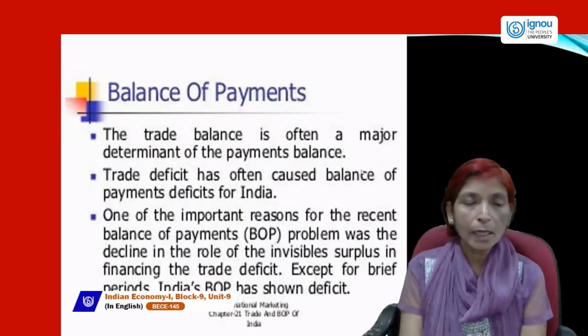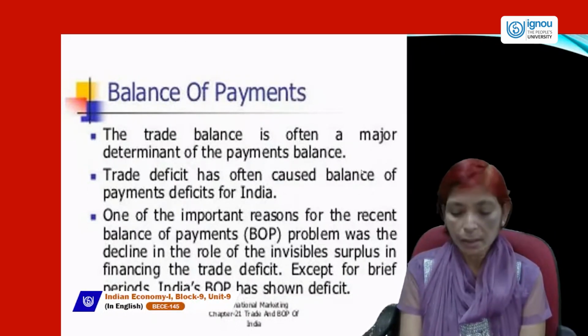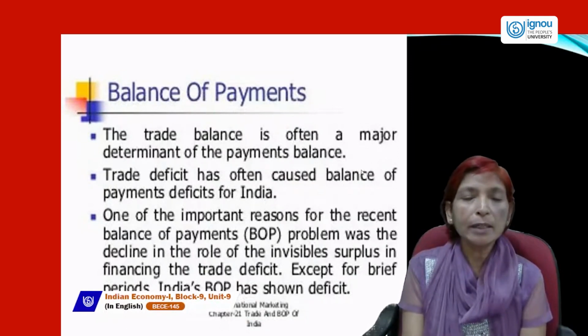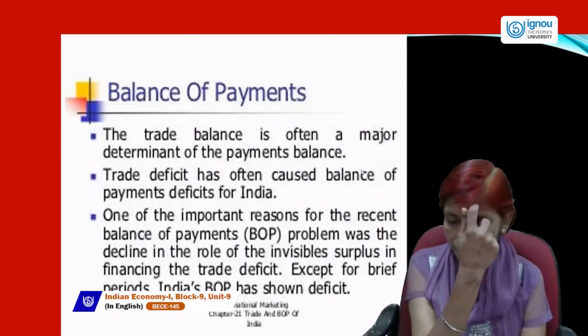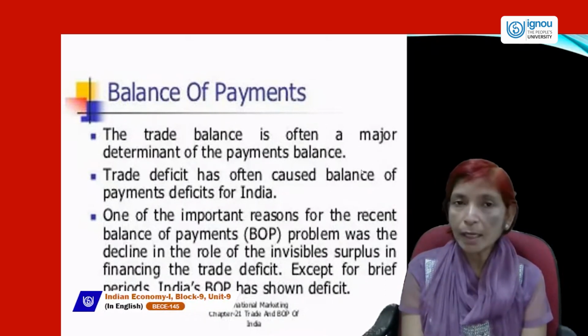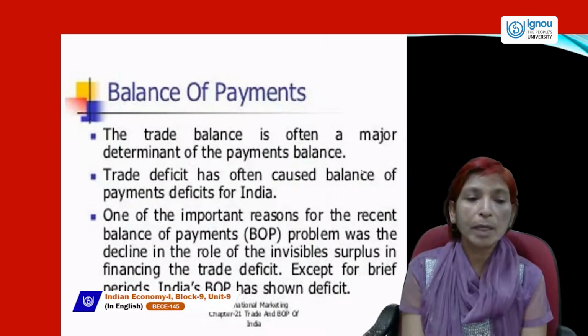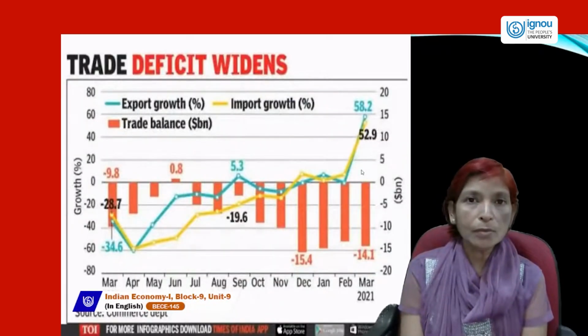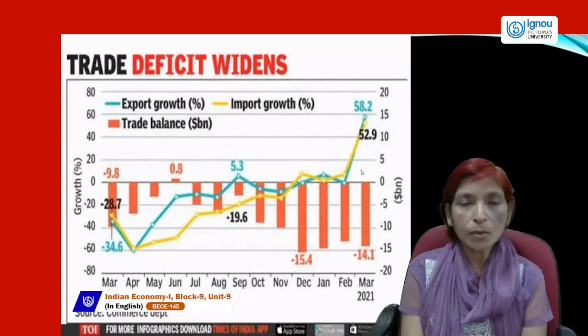One is narrow and balance of payment is a broader concept. And trade may be in surplus or in deficit, depending upon exports and imports. If exports are higher, then trade will be in surplus, and if imports are higher than exports, then trade will be in deficit. Balance of payment has two accounts, one is current account and the other is capital account.